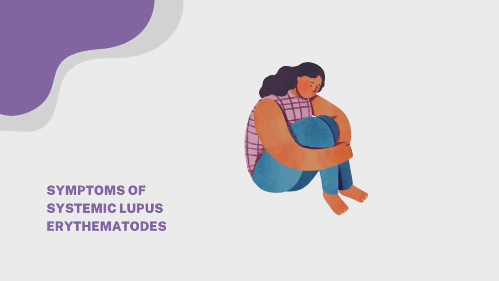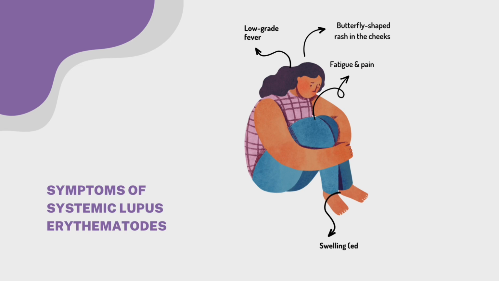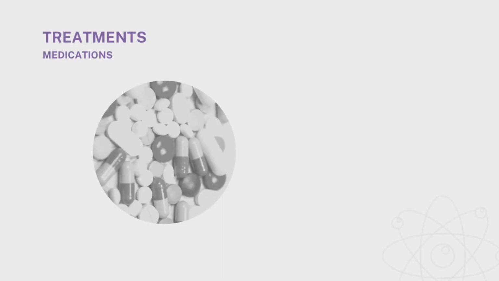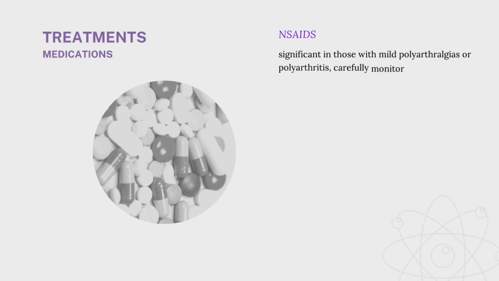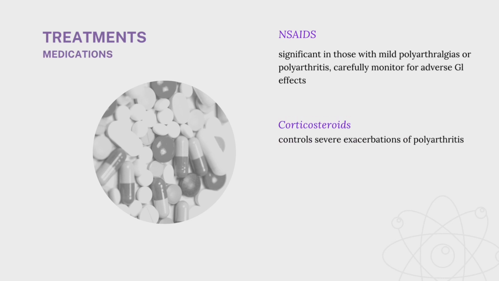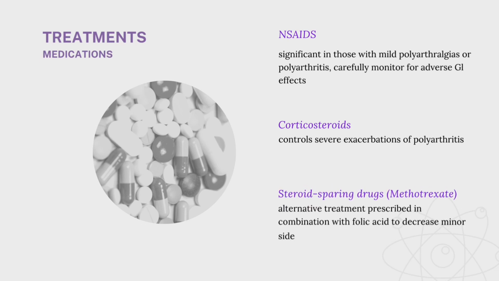Symptoms of systemic lupus erythematosus include low-grade fever, butterfly-shaped rash on the cheeks, fatigue and pain, swelling or edema, and weight loss. These are the medications we may use in controlling the disease. NSAIDs to control inflammation, reduce body temperature, and alleviate pain. Corticosteroids for controlling severe exacerbations of polyarthritis, and steroid-sparing drugs such as methotrexate for alternative treatment, prescribed in combination with folic acid to decrease minor side effects of corticosteroids.